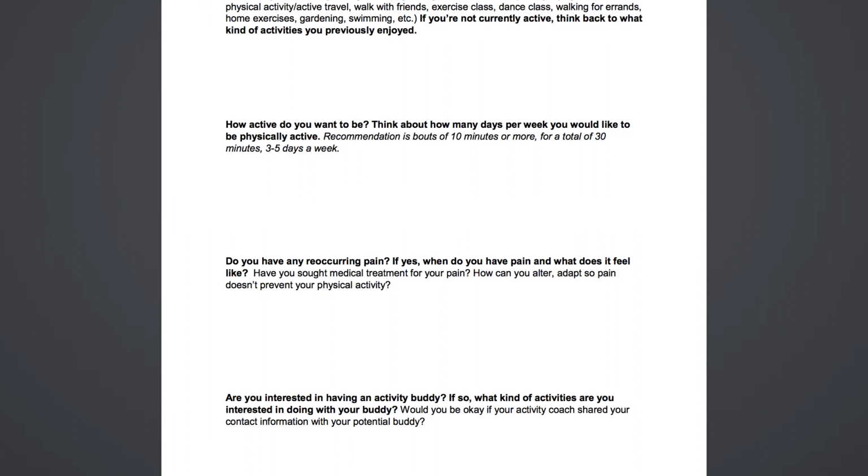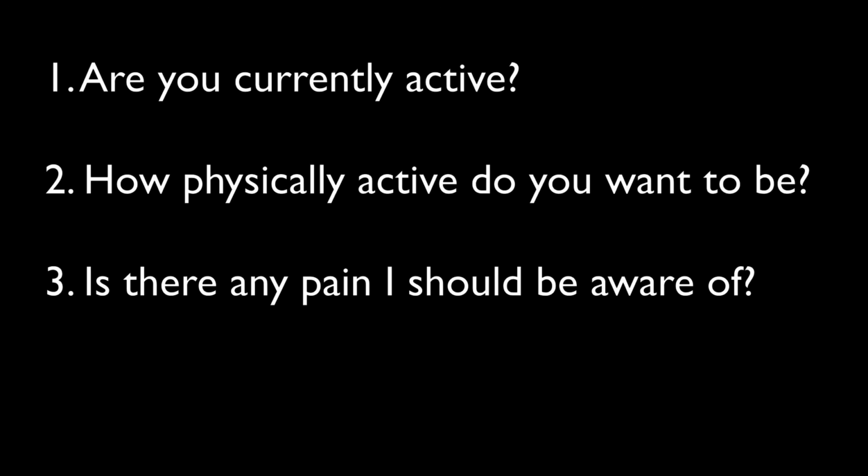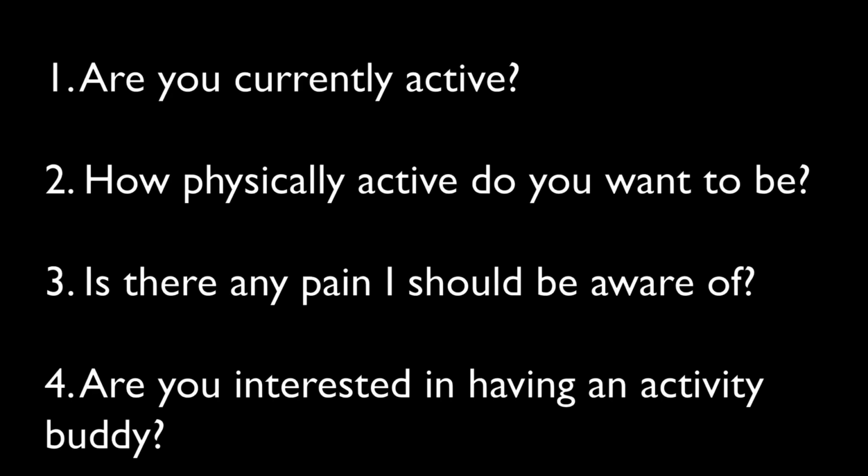The participants should fill in their goal setting and action planning worksheet during the one on one consultation while you simultaneously complete a form for your records. On the physical activity goal setting and action planning worksheet, there are several questions to guide your conversation with participants and assist with goal setting. These questions are: number 1, are you currently active? 2, how physically active do you want to be? 3, is there any pain I should be aware of? 4, are you interested in having an activity buddy?